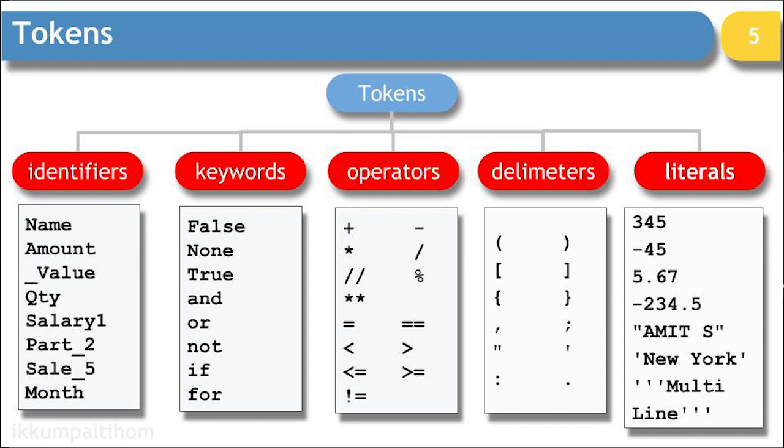Then you have literals. Literals are basically the data values, right? Literals are basically the data values which you make use of inside a program. These literals may be integer type, maybe float type, maybe string type, maybe multi-line string. Right? So all these are examples of literals.